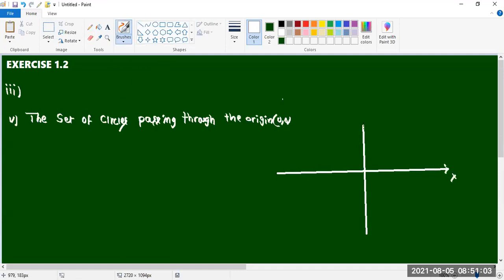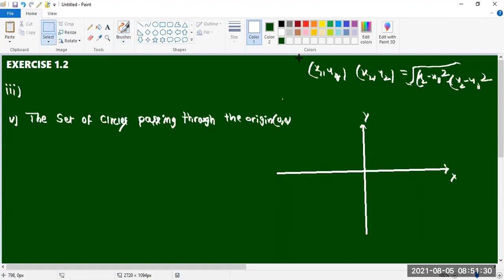Do you know the formula for the distance between two points (x1, y1) and (x2, y2)? Yes, sir. Square root of (x2 minus x1) whole square plus (y2 minus y1) whole square. Very good. Excellent.